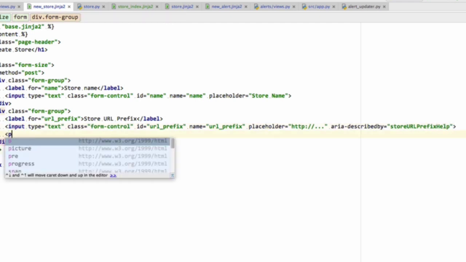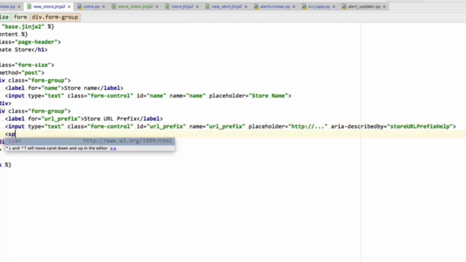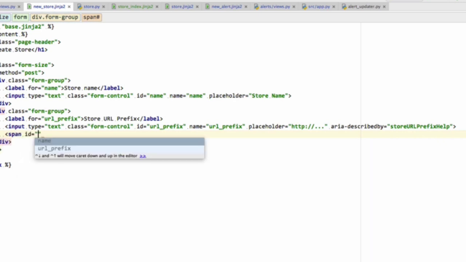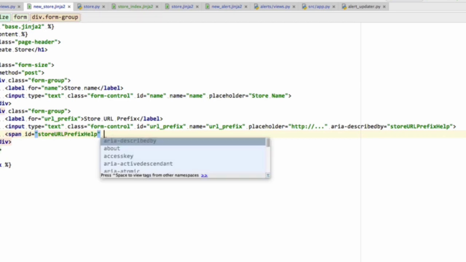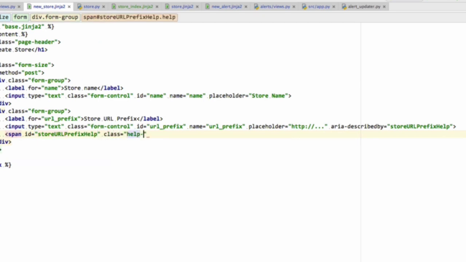And that is going to be a span down here with ID store URL prefix help and a class of help block. And then the span is going to contain what characters do URLs of all items in this online store start with.